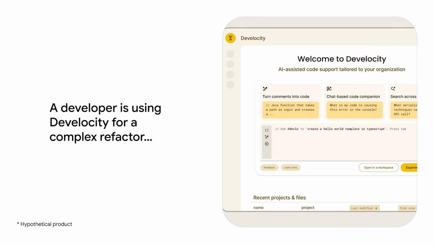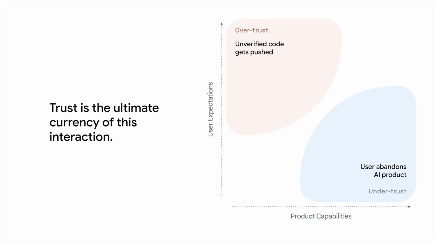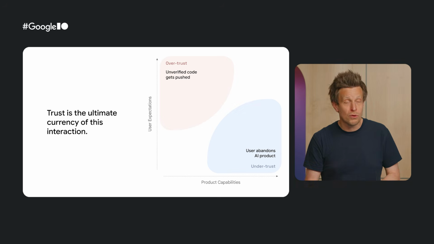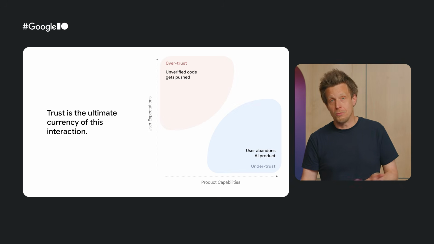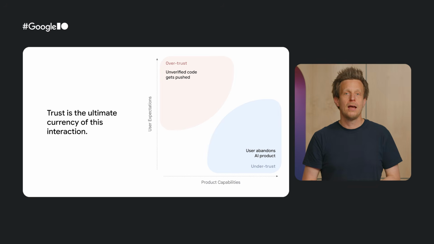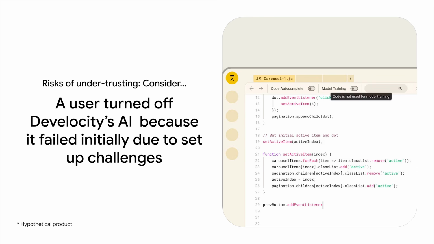Here's a scenario again. A developer is using the Velocity for a complex refactor. What is important here? Trust is the ultimate currency of this interaction. Too little trust and they abandon the tool. Too much trust and they push broken code to production without verifying. An under-trust example is what we see in the image.